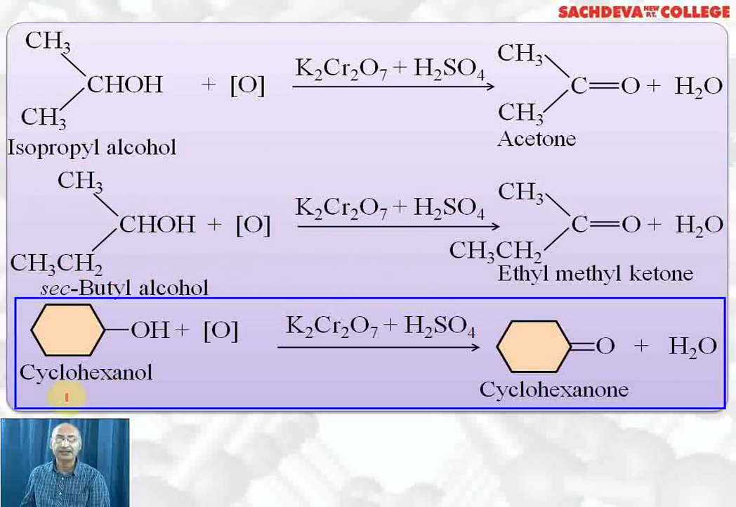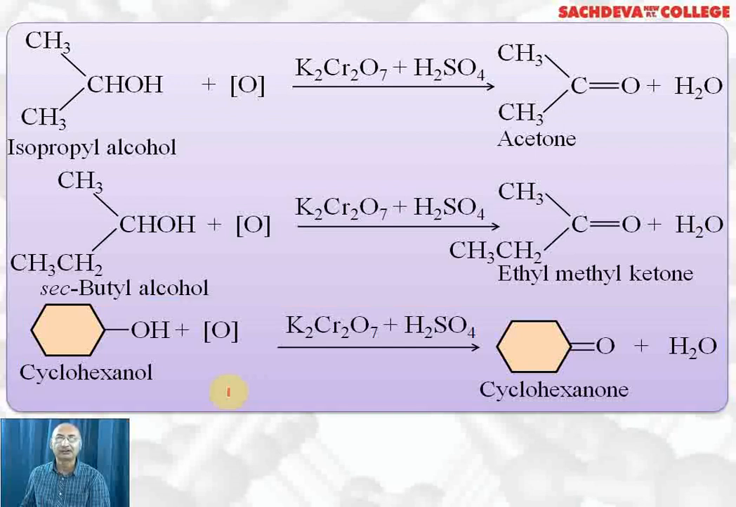Another example we are taking is cyclohexanol. Cyclohexanol on oxidation with K2Cr2O7 and conc sulfuric acid results in the formation of cyclohexanone. So secondary alcohol on oxidation gives ketones, primary alcohols on oxidation give aldehydes. Tertiary alcohols are most difficult to oxidize and they will form ketones with lesser number of carbon atoms, but the oxidation is quite difficult. So primary alcohols are easily oxidized as compared to secondary alcohols.